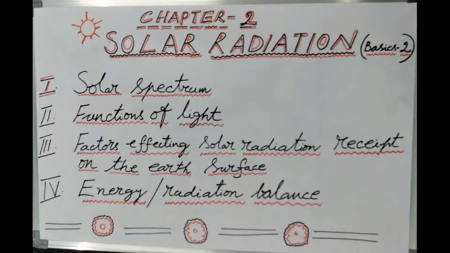Coming to the energy content of different bands in the solar spectrum, if the solar spectrum is broadly divided into 3 bands, the first band is the UV band. The wavelength of the UV band ranges from 0.005 to 0.4 microns. It has 9% of the energy. The second band is the light part: violet, indigo, blue, green, yellow, orange, red.